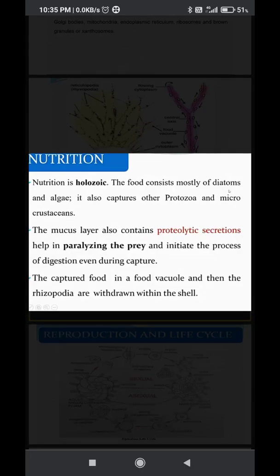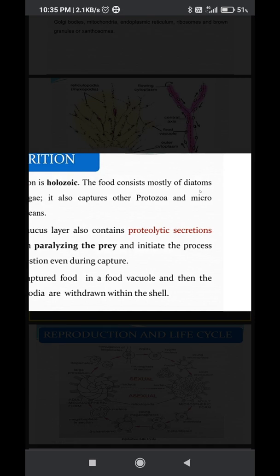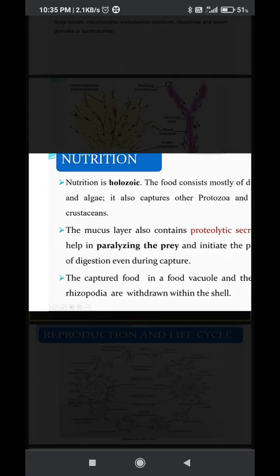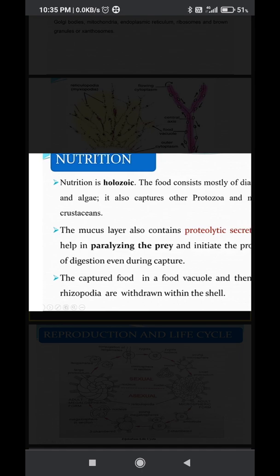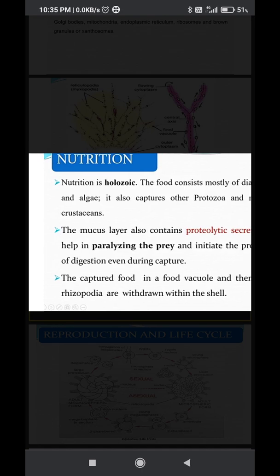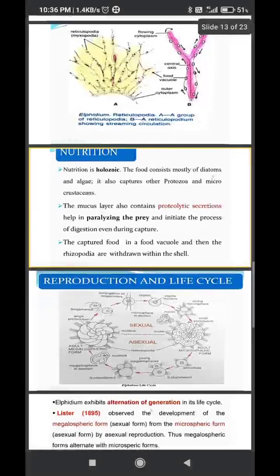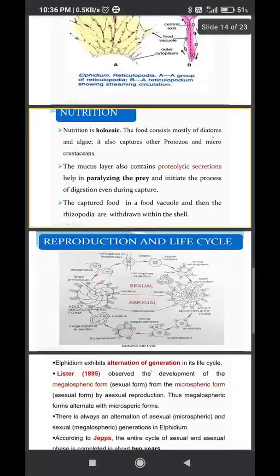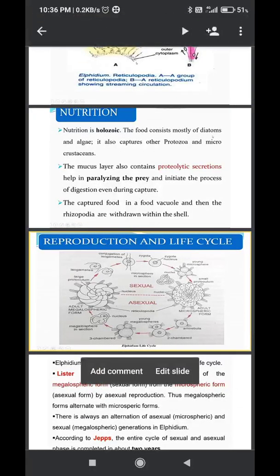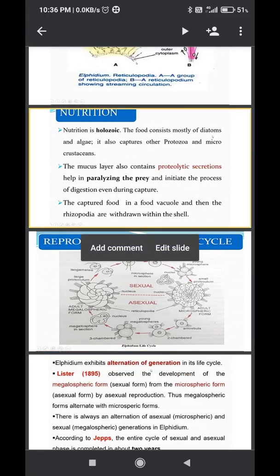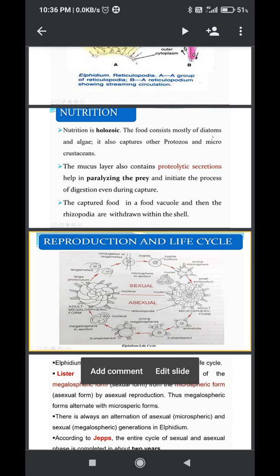The captured food is enclosed in a food vacuole, and then the rhizopodia are withdrawn within the shell. So whenever the captured food is present in the pseudopodia, these pseudopodia are withdrawn into the shell. By this process the foodstuffs enter the organism. And one more thing here, respiration and osmoregulation are by simple diffusion. These are the characteristics.